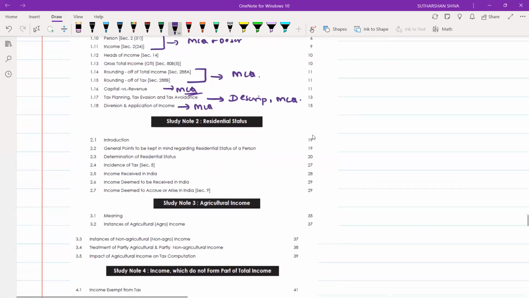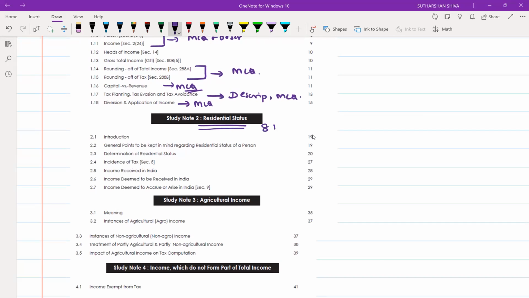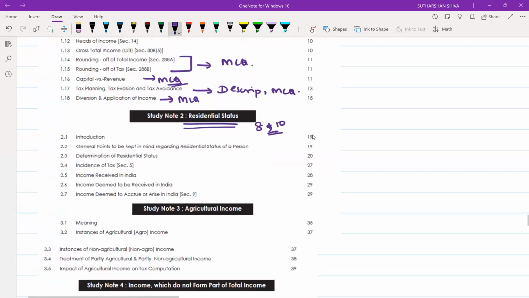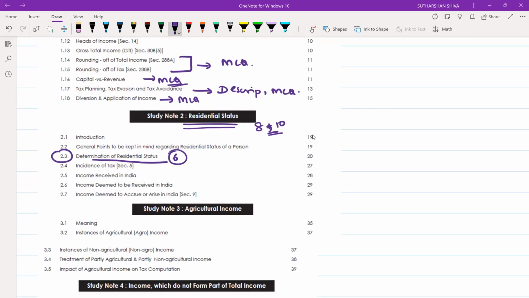Next, residential status. You may expect 8 plus 8 marks, sometimes a 10-mark question, from this part. That is the 2 plus 4 plus 4 criteria or 2 plus 4 plus 2 criteria, whichever is applicable. In this, your major focus should be on determination of residential status, starting from Section 6, and it is the most important thing. And income deemed to be received in India, and income deemed to accrue or arise, which are Section 7 and Section 9. These are the two basic sections you have.